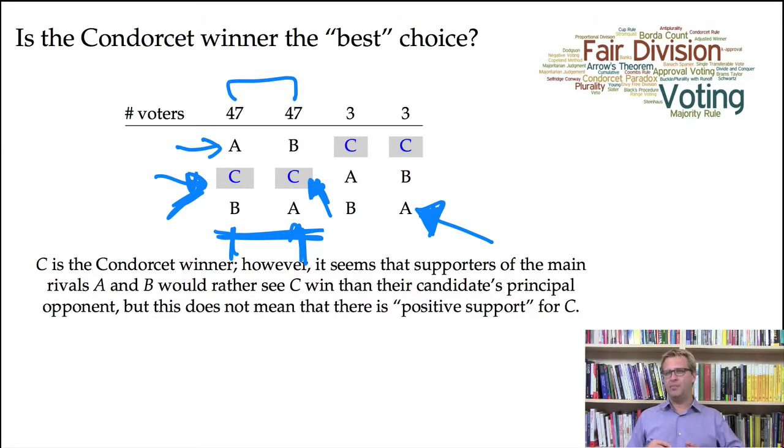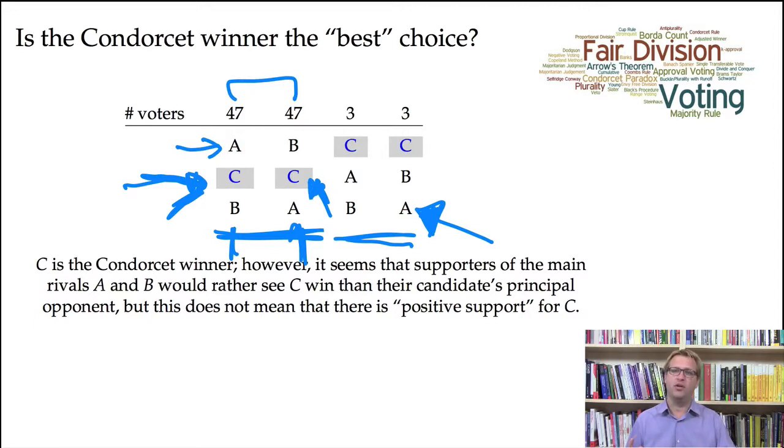Now, of course, I'm stretching the story here. There's no way to tell just by looking at the rankings whether that's what is actually going on, that C being the Condorcet winner is not an indication of support for C, but rather that the supporters of the main 2 candidates want to hurt the main rival as much as possible. So it's impossible to tell based on this ranking, but it's at least consistent with these rankings, and it suggests there may be situations in which we may not want to elect the Condorcet winner.